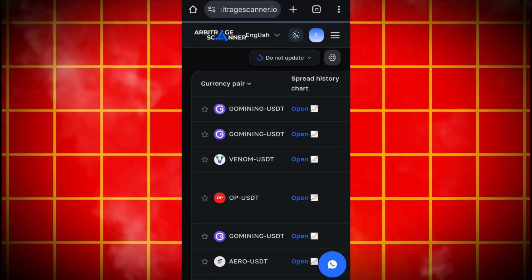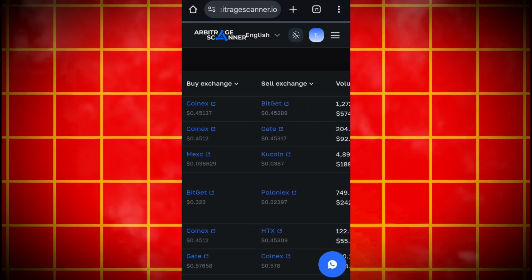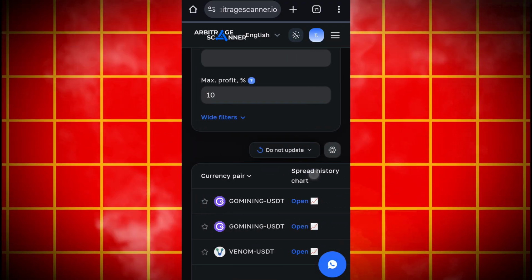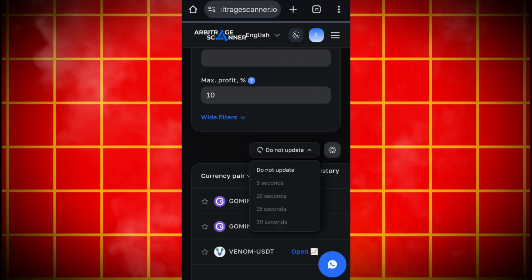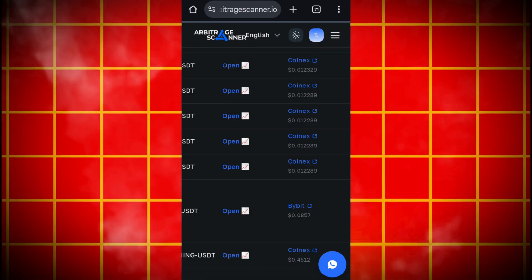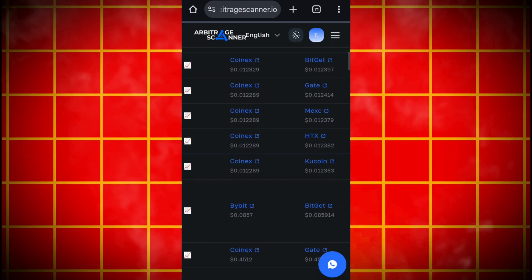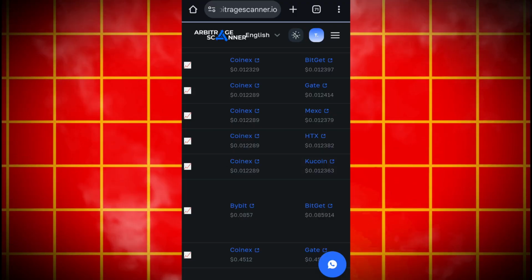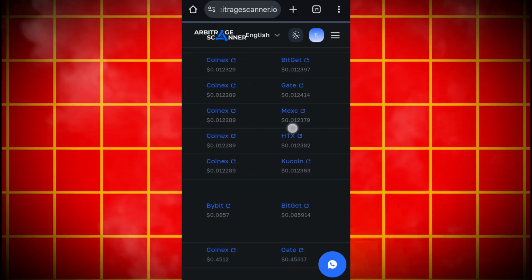You'll be seeing a lot of cryptocurrency changing on and on. Every 30 seconds, just take a look at it, this place will be changing cryptocurrency from time to time. All these cryptocurrencies are selling on one exchanger at a low price, and on the other exchanger at a higher price.